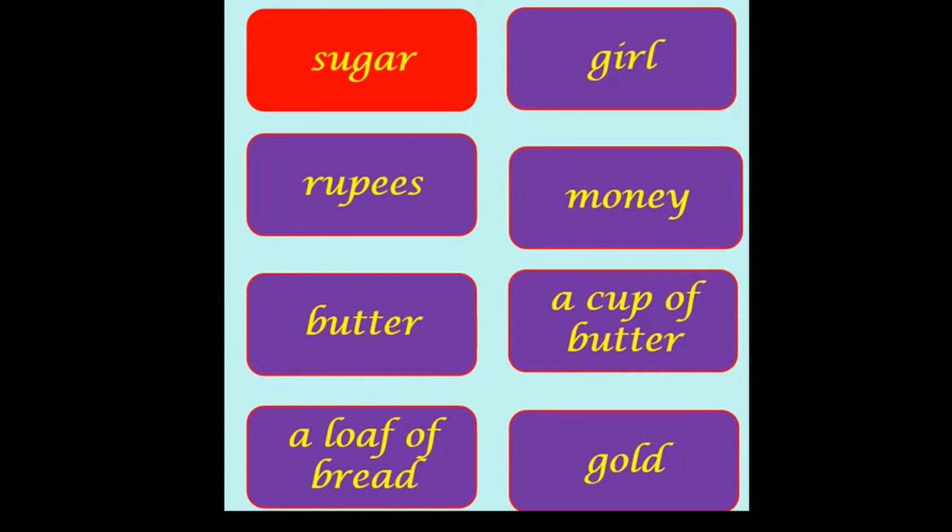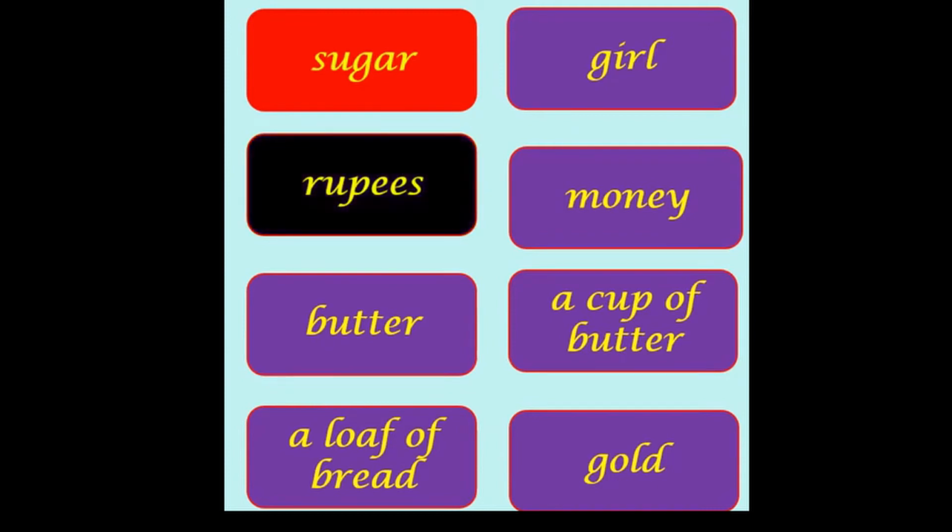Moving on to the next one, that is rupees. Can you count rupees? Yes, you can. You can say I have 10 rupees, I have 20 rupees and so on, right? So it is a countable noun. Next one is butter. Students, can you count butter as 1 butter, 2 butter? No. So it is an uncountable noun.